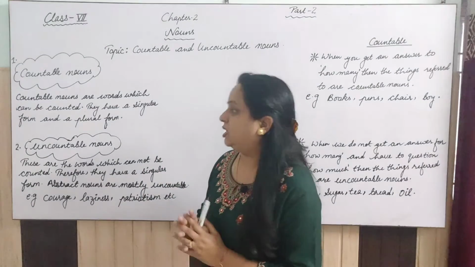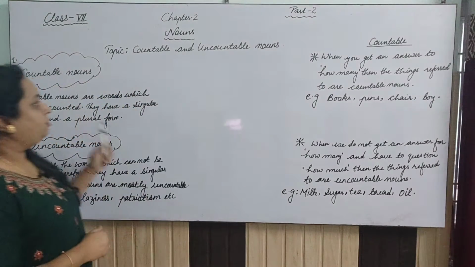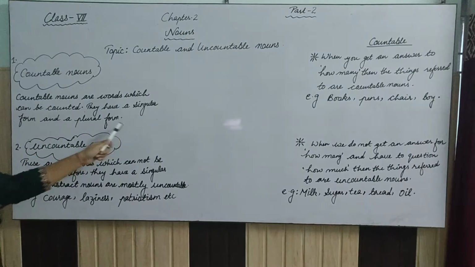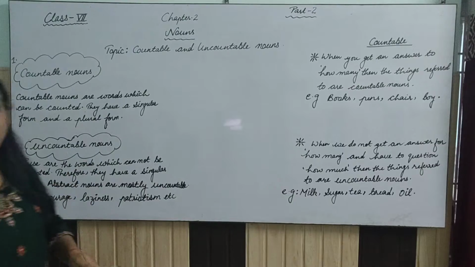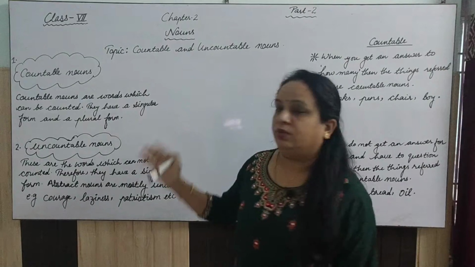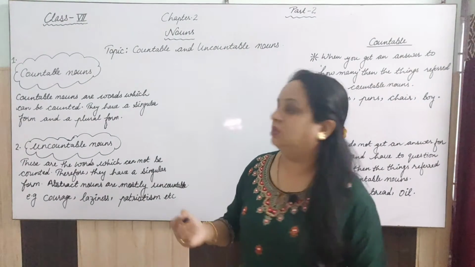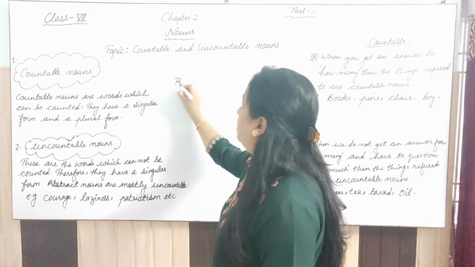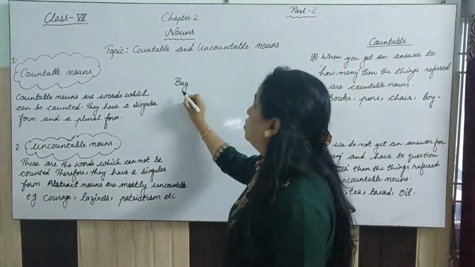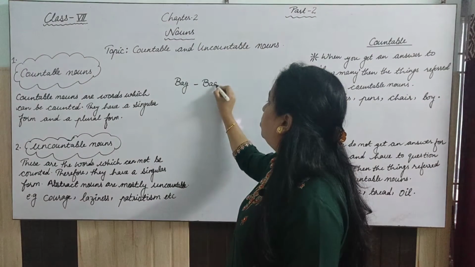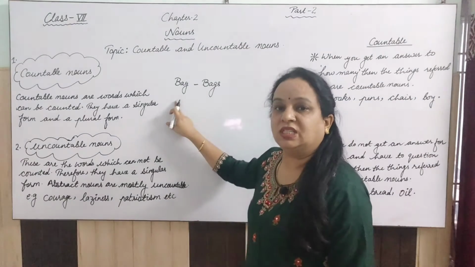Let's understand with the examples. So the definition of countable nouns tells that countable nouns are the words which can be counted. They have a singular form and a plural form, right? So the nouns which have the singular form and the plural form are countable nouns. For example, we have taken the example of bag. So bag is a singular form. If we want to write the plural form of this, that is what? Bags.